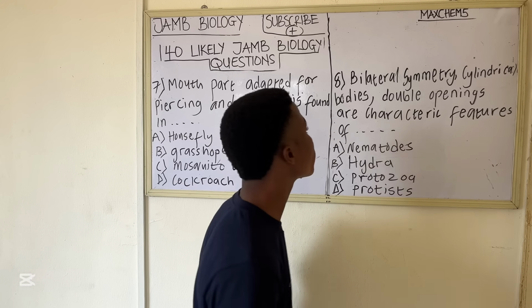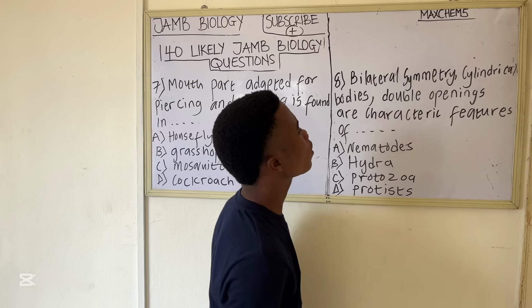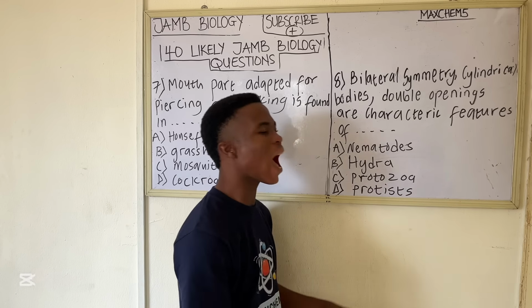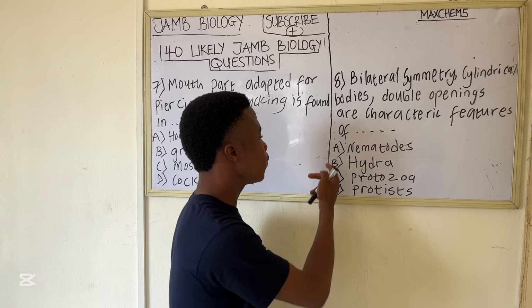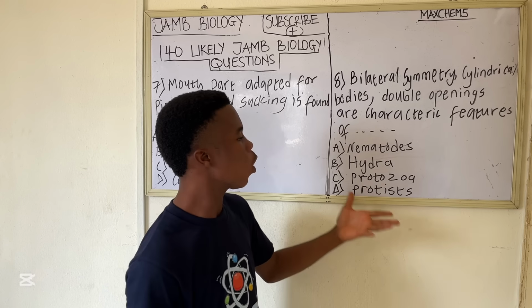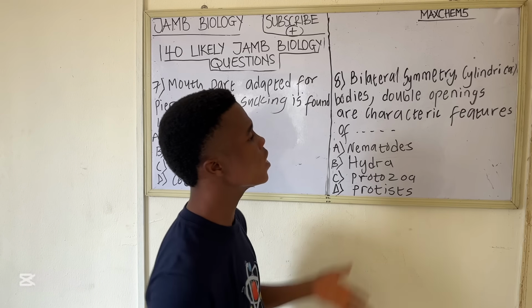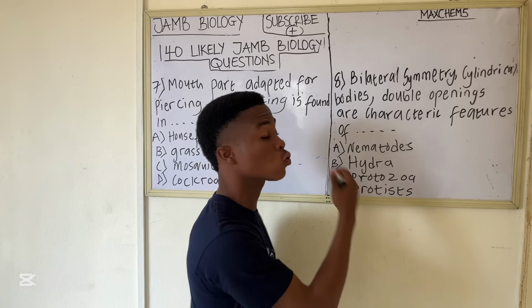So question 8. Bilateral symmetry, cylindrical bodies, double openings are characteristic features of dash. So A, we have nematodes. B says hydra. C, protozoa. D, protists. So which of these is the correct answer to the question?